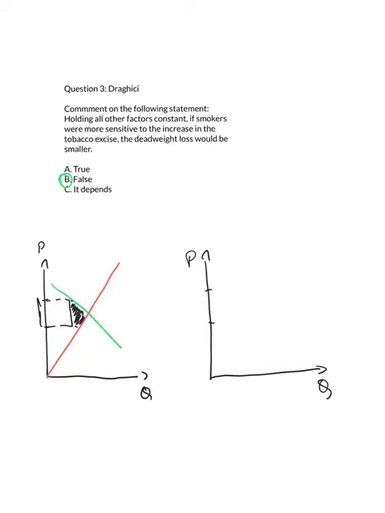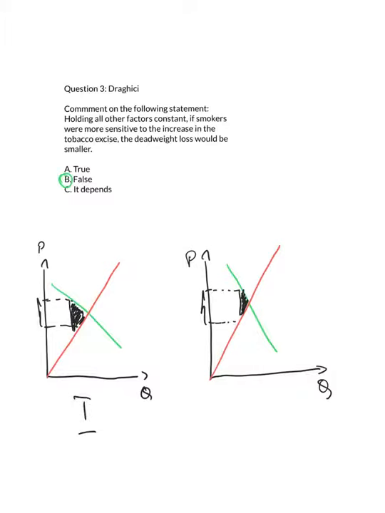Then in the second graph, the demand would be very steep, and we would keep the supply the same. The size of the tax would be the same as in the first graph, and the colored area would be the deadweight loss, which is smaller than in the first graph.